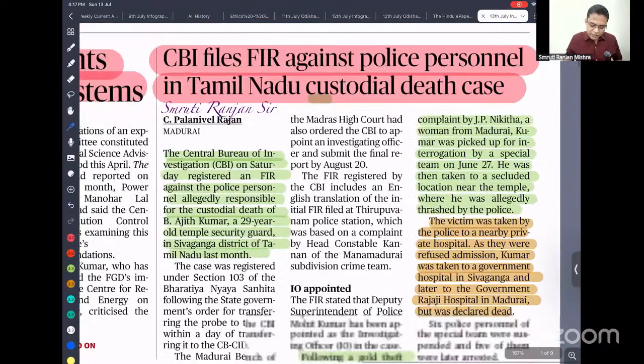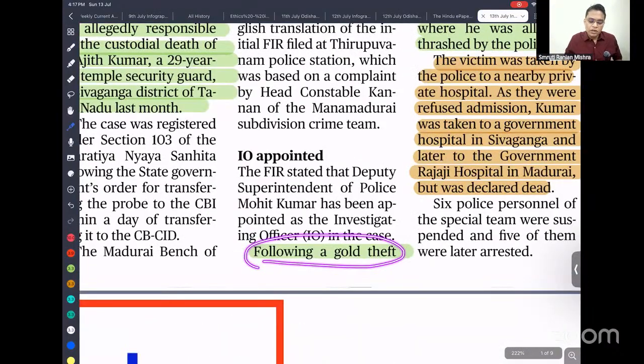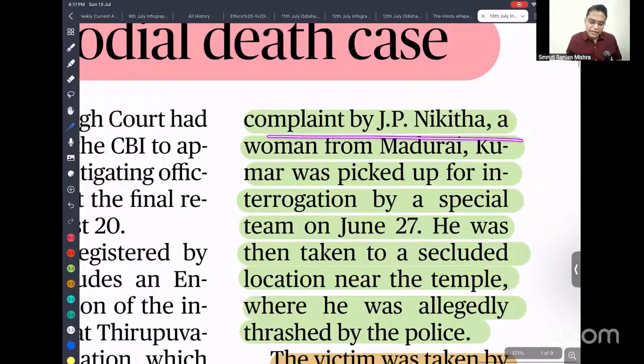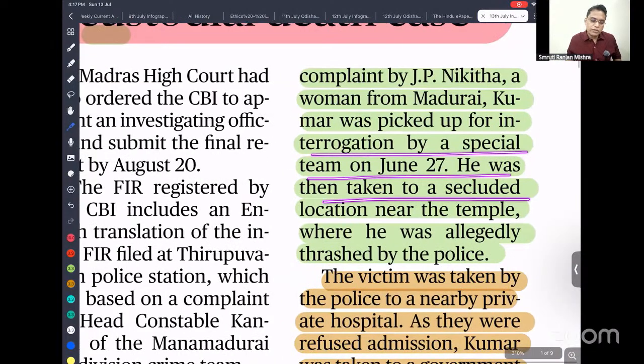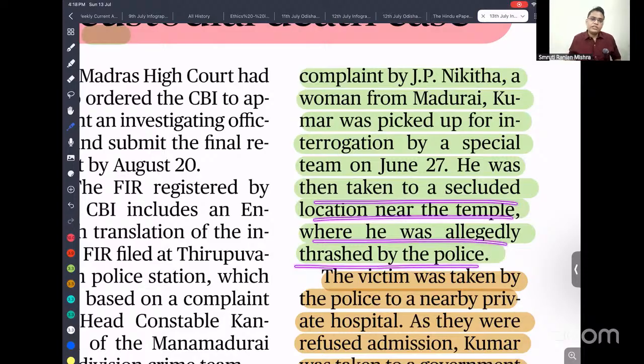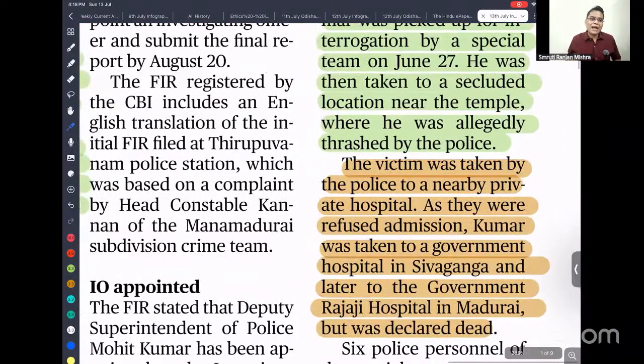So why did this incident happen? Following a gold theft complained about by a lady, Kumar was picked up for interrogation by a special team. He was taken to a secluded, meaning isolated, place and the interrogation started. Allegedly he was assaulted by the police officers. After that he died, and all those involved have been suspended.